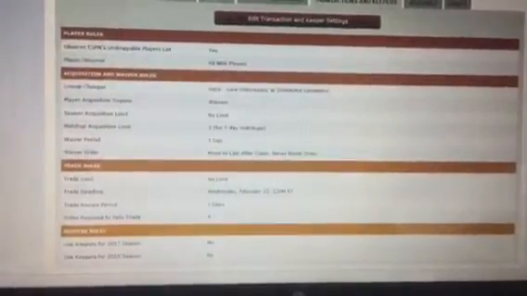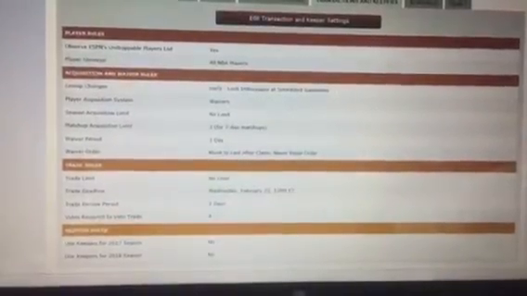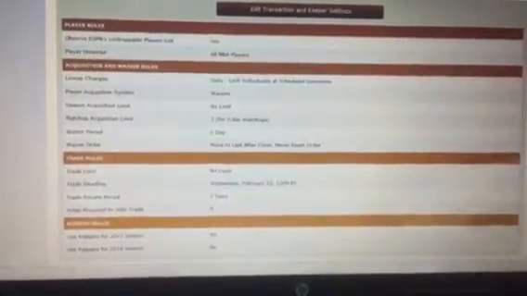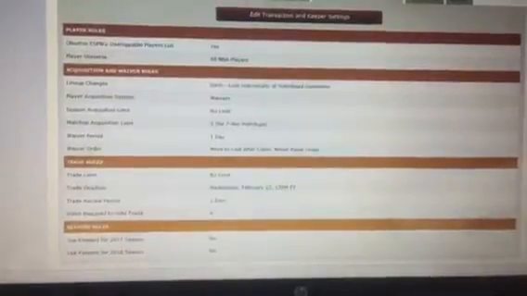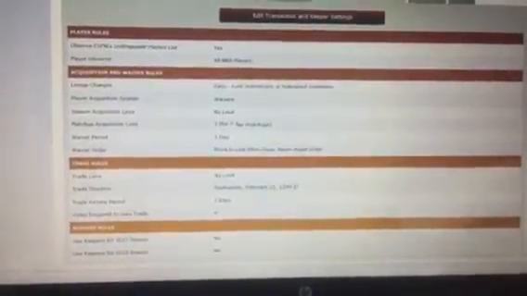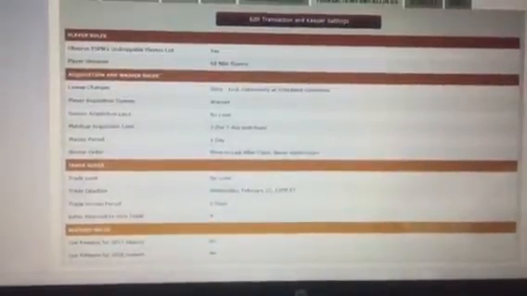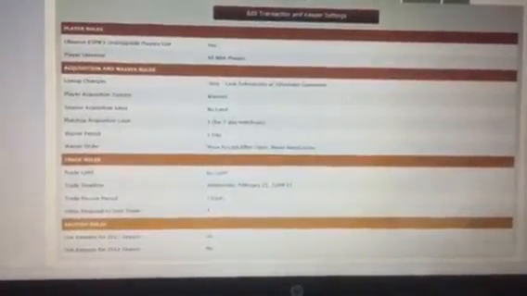All right, so trade rules. There is no trade limit, so you can trade all the way up until the trade deadline. And the deadline, obviously, you can look at it, say Wednesday, February 22nd. After that date, you can't trade no more. That's probably close to the playoffs anyway. All right, so the trade period. Say 2 days. Once you and another person accept each other's trades, it's going to take 2 days for you to actually get the players. The reason I set it like that is it gives everybody else in the league 2 days to look at the trade and see if it's okay.